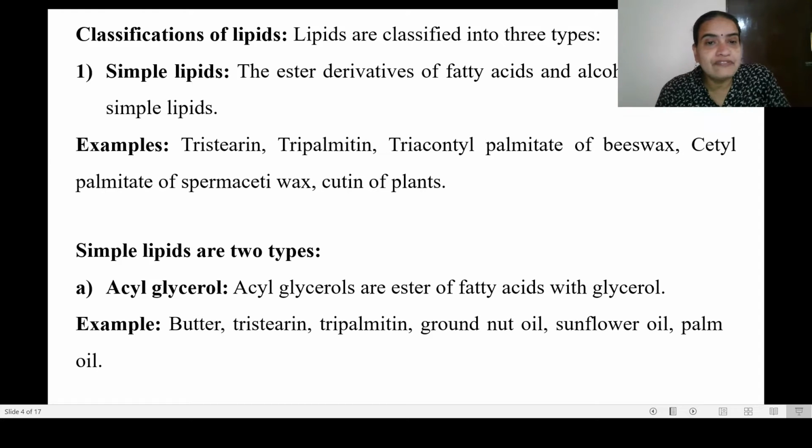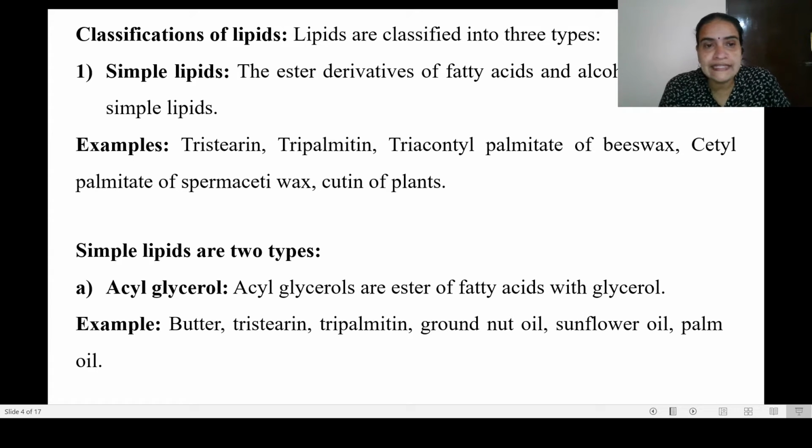How can we classify lipids? Based on the composition, based on the content of the lipid, we can classify them into three categories. They are simple lipids, then compound lipids, and derived lipids. So what do you mean by simple lipids? As the term suggests, they are the esters of fatty acid with alcohol. These lipids are basically esters.